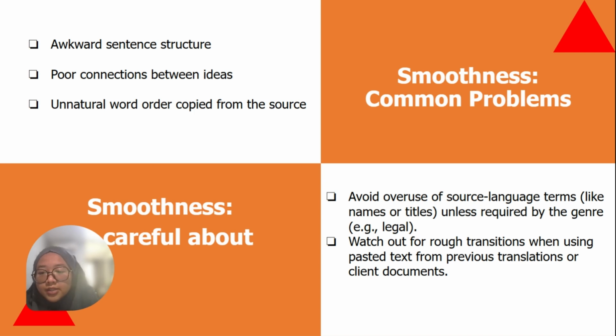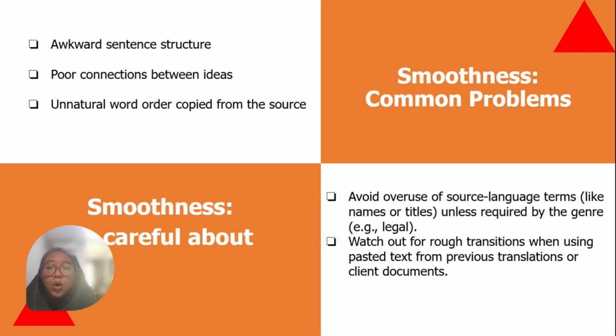Next is smoothness. It means a translation reads naturally and clearly on the first try. The common problems in smoothness are awkward sentence structure, poor connection between ideas, and word order copied from the source. What should we be careful about? Avoiding overuse of such language terms, unless required by the genre. Watch out for raw translation when using past text from the previous translation.